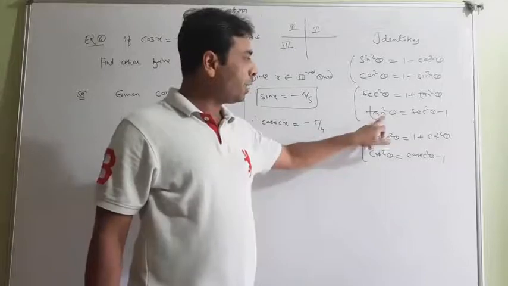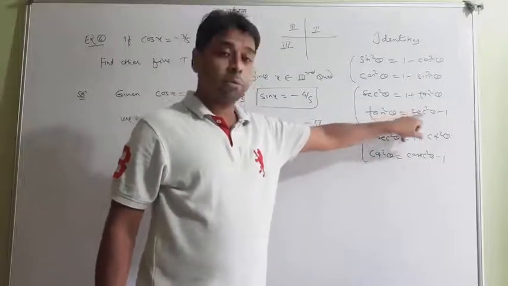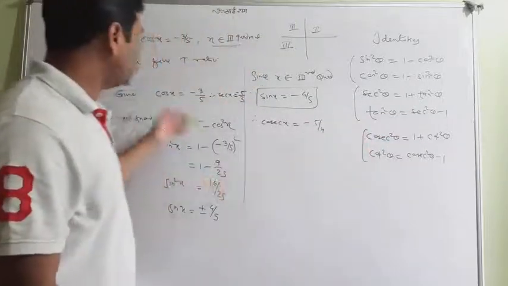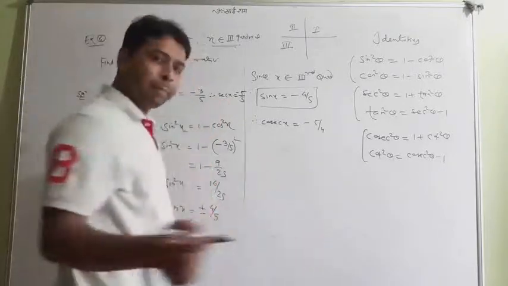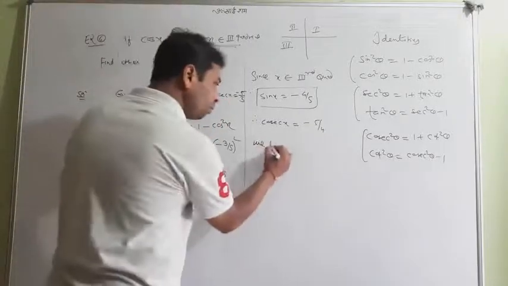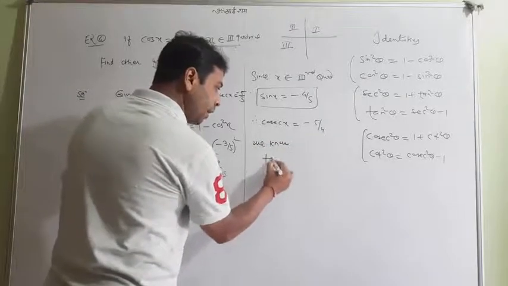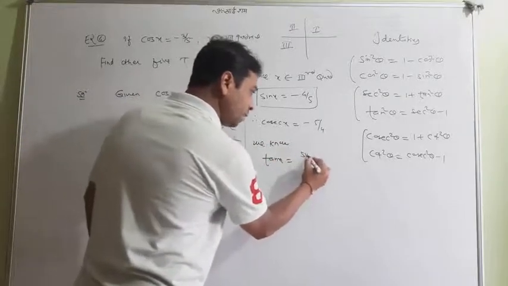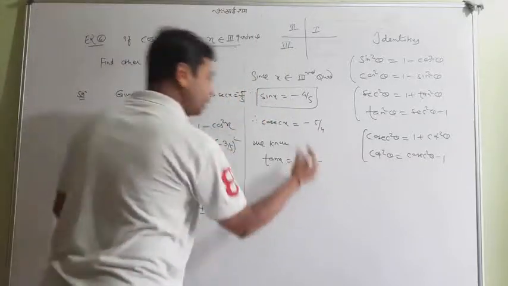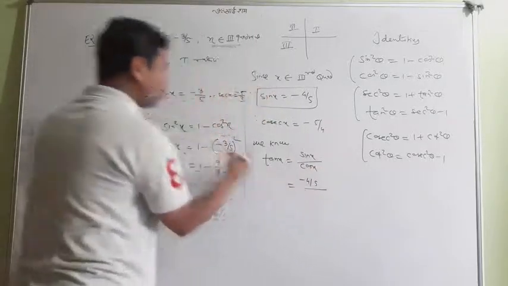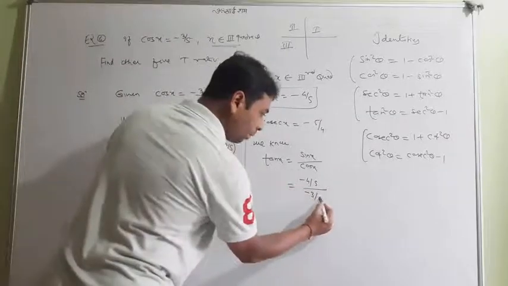If you want to find the value of tan, you must know sec. So where is the sec theta? So sec theta is here. Look at it. There is sec theta. So very simple method I am going to use. We know I want tan, and one should assure that tan x is equal to sin x upon cos x. So sin x has a value minus 4 by 5 and cos x has a value minus 3 by 5.